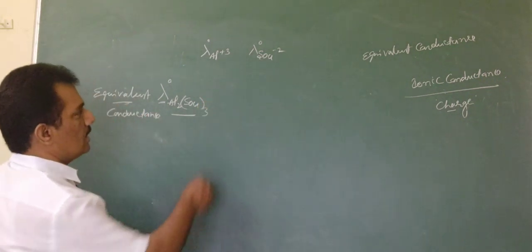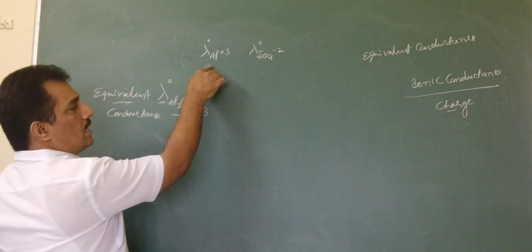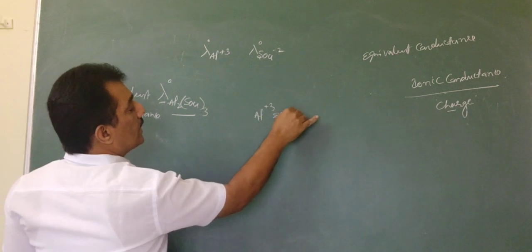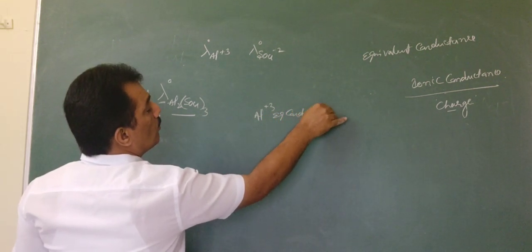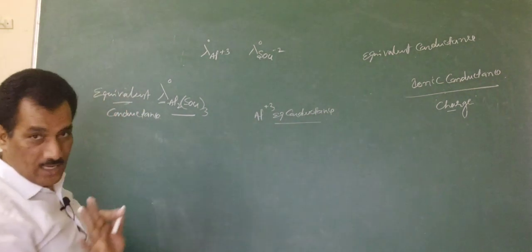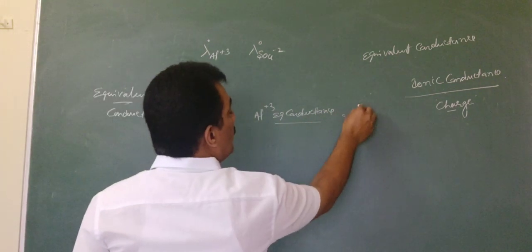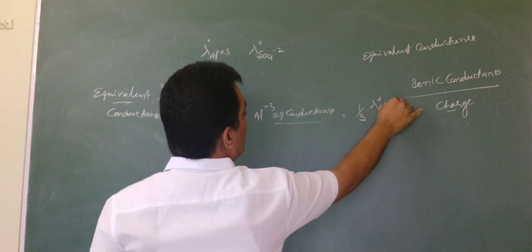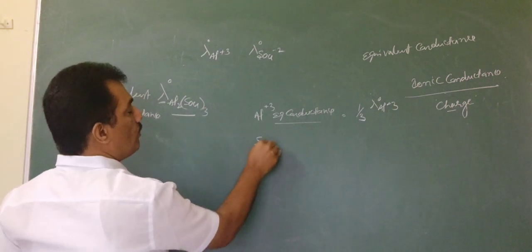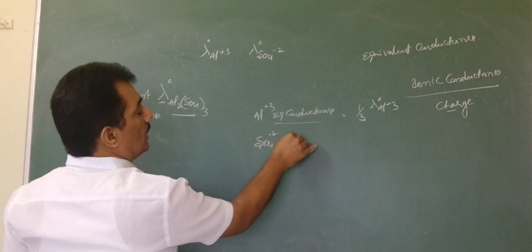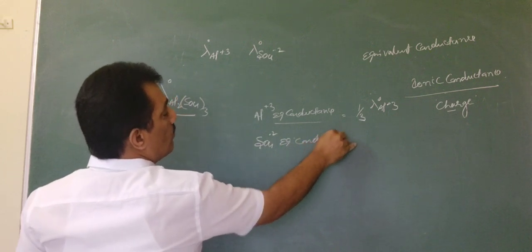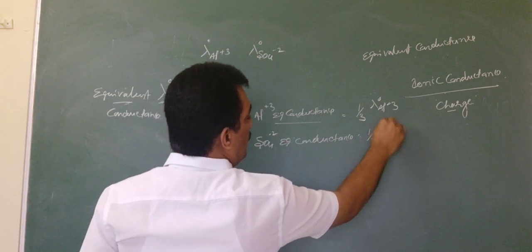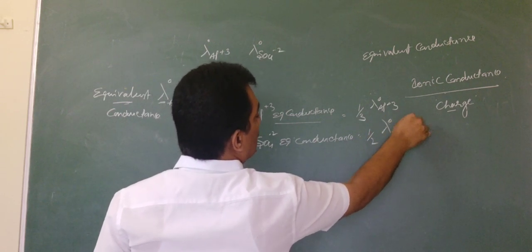So in these two cases, the Al³⁺ equivalent conductance is equal to 1/3, the charge, into λ° Al³⁺. Similarly, the SO4²⁻ equivalent conductance is 1/2, the charge, into λ° SO4²⁻.